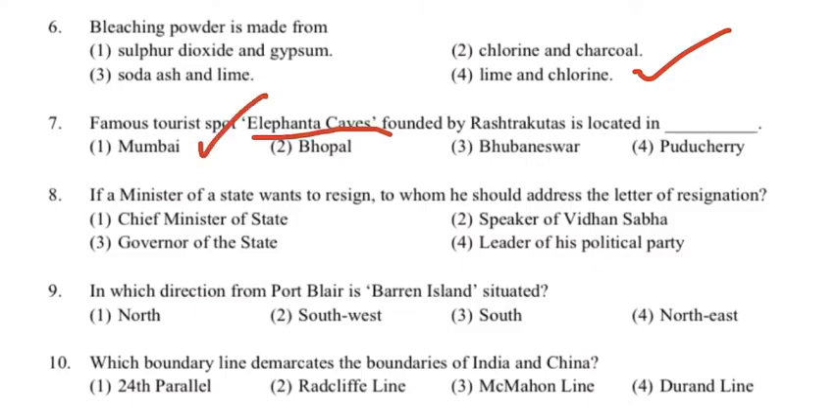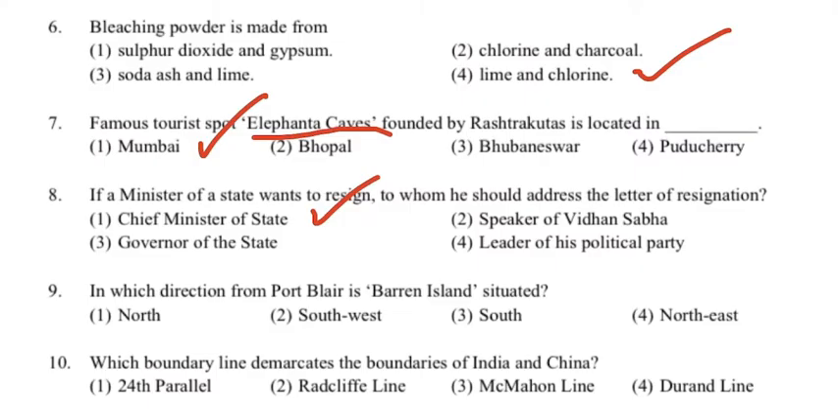Next is from the polity section. If a minister of a state wants to resign, to whom should he address the letter of resignation? The options are: first, Chief Minister of the state; second, Speaker of Vidhan Sabha; third, Governor of the state; and fourth, leader of his political party. The correct answer is the first option, Chief Minister of the state.